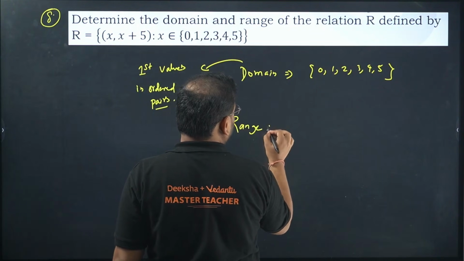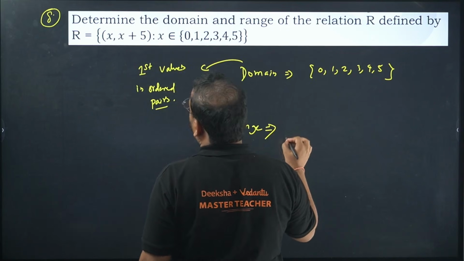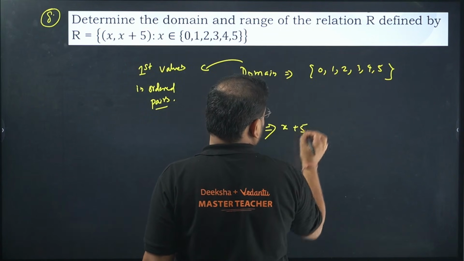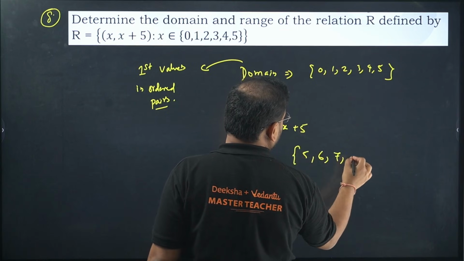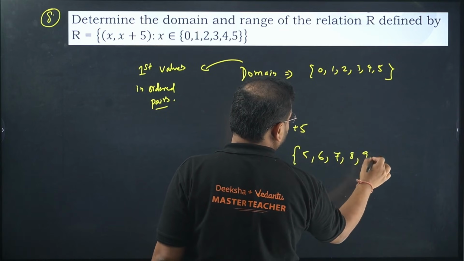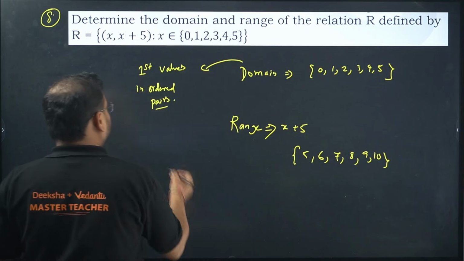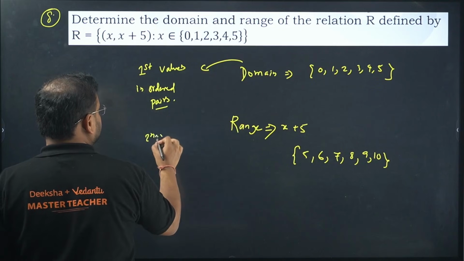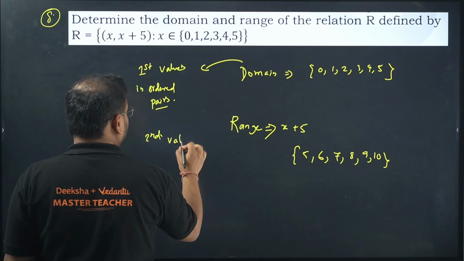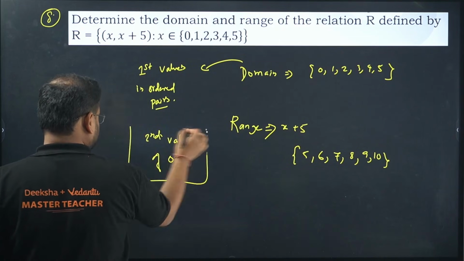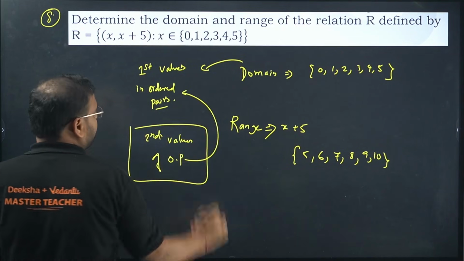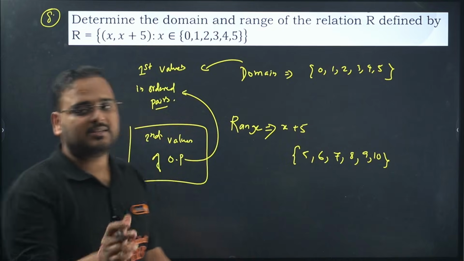Range here is x plus 5, so add the values over here. You get 5, 6, 7, 8, 9 and 10. Basically, the second values of ordered pairs. Clear? Answer is clear.